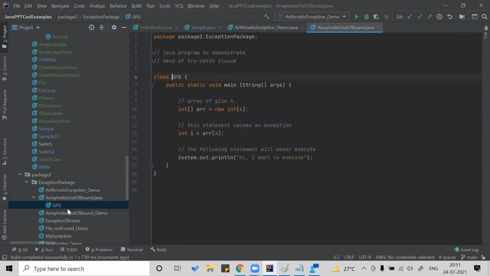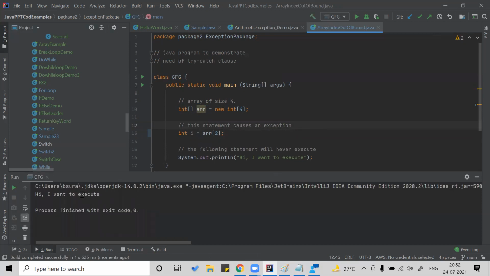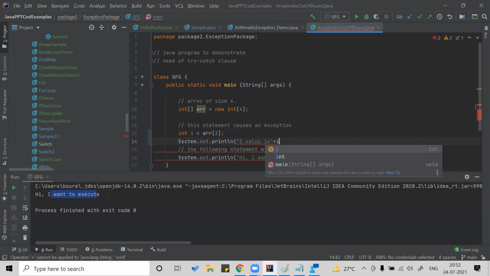Let's see array index out of bound exception. You know what an array is? You have 4 numeric elements in here. Okay, and you're trying to access something which is not there in the array. Currently, I'm trying to access 2. 2 is there because we have a total of 4. So let's, yeah, it is printing nothing. I'm trying to print something. Okay, I value, I value is, so it will say plus I.